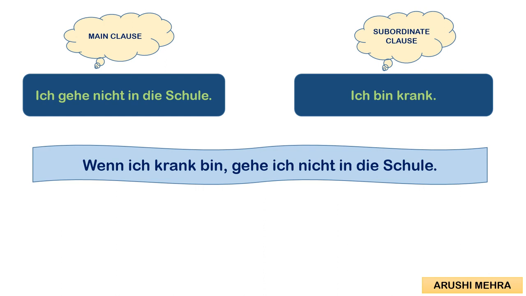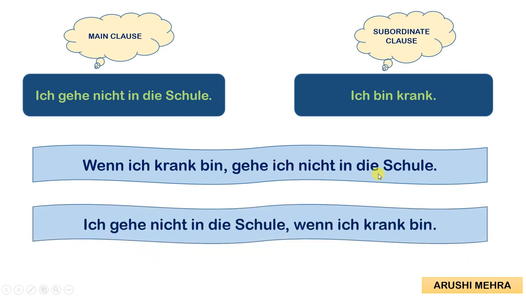Now we have formed the sentence. Wenn ich krank bin, gehe ich nicht in die Schule. Again we have started with the subordinate clause, wenn. The verb came at the end, then comes the comma, then the same rule: verb, comma, verb. In the main clause, the verb comes at the first position, and then nicht in die Schule follows it.